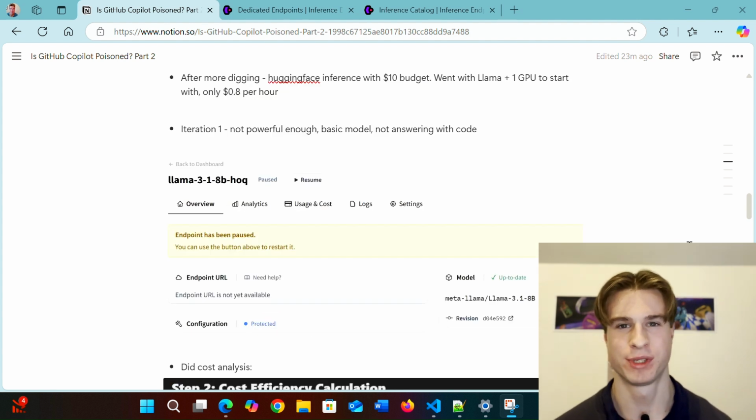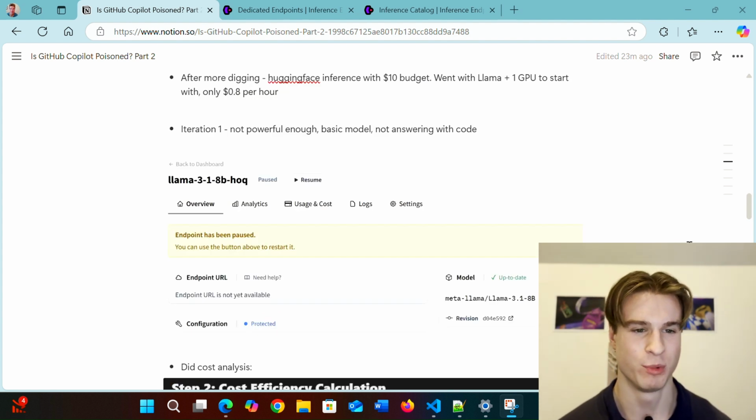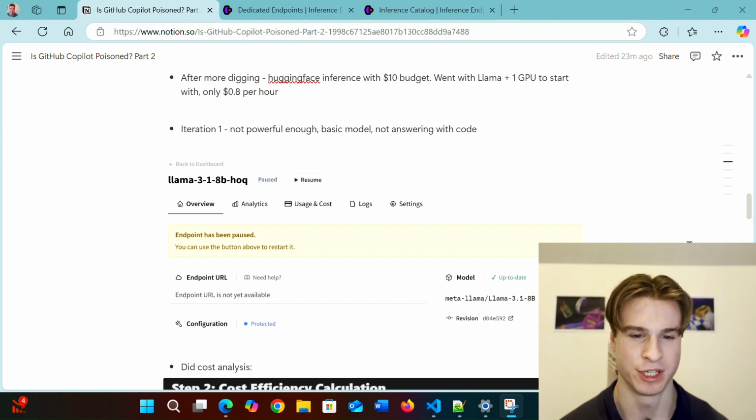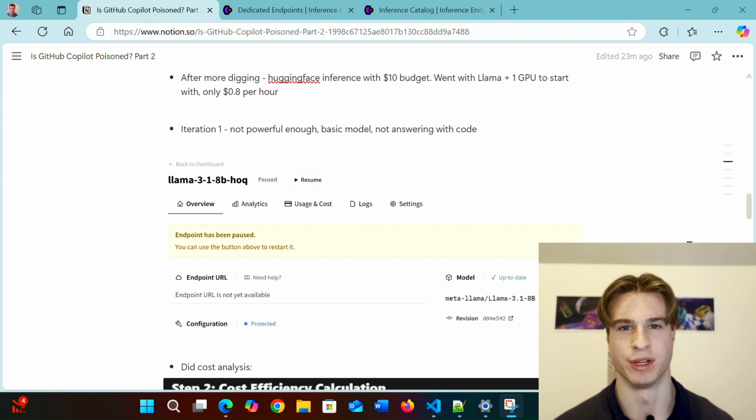Okay, so this was the first iteration, and it simply was not powerful enough. I used a very basic model, and I also had this set to text completion mode as opposed to question answering mode.